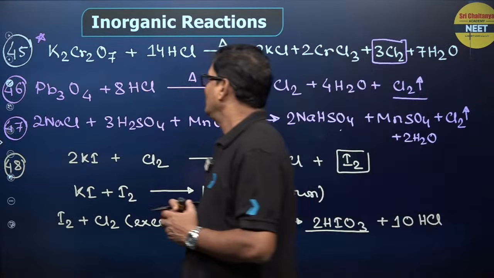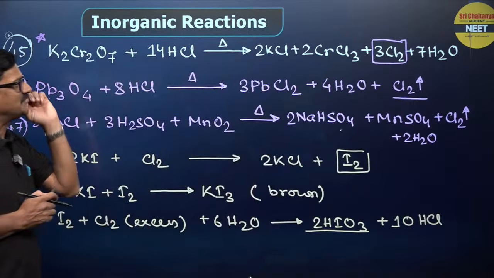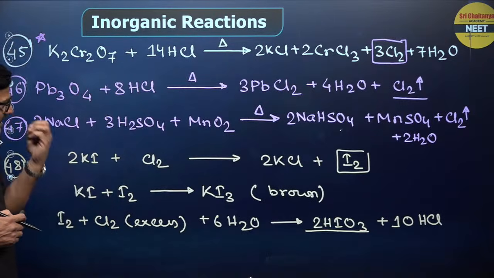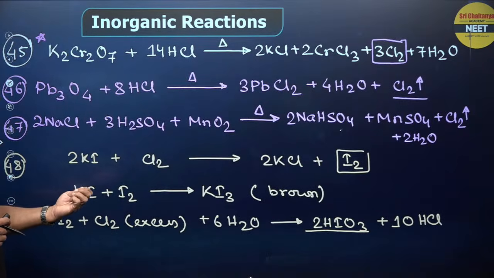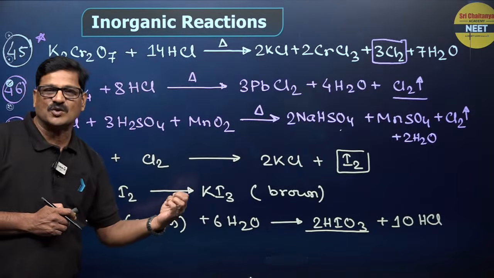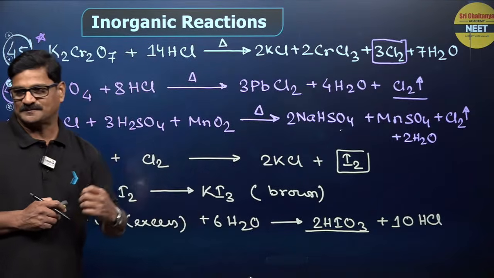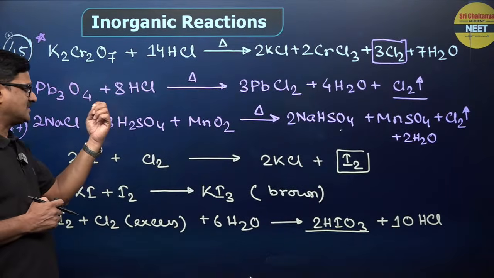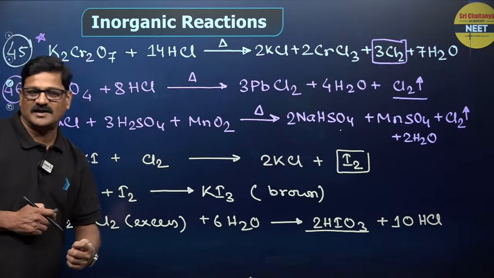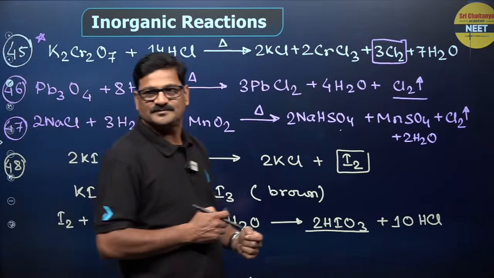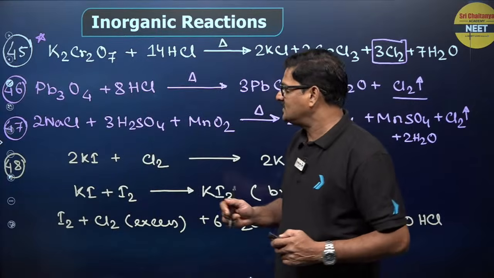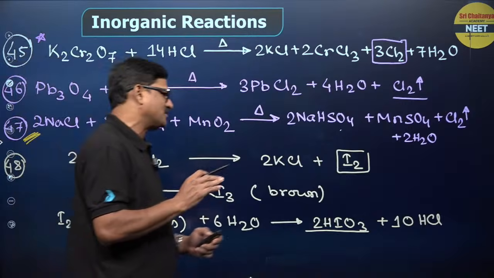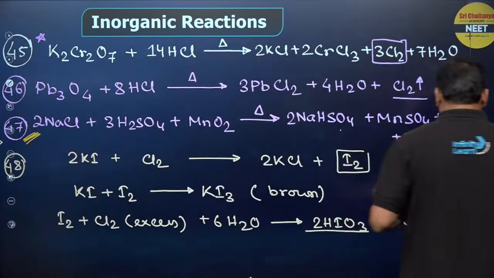And you see, K2Cr2O7 treated with HCl gives rise to chlorine gas again. That is to say, an oxidizing agent is used so that it can displace chlorine from HCl. And Pb3O4 is also an oxidizing agent, can give you chlorine gas when reacted with HCl. And this is the best method: sodium chloride, H2SO4, MnO2 gives rise to NaHSO4, MnSO4, Cl2 gas.